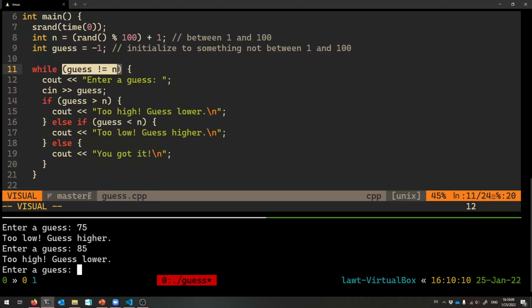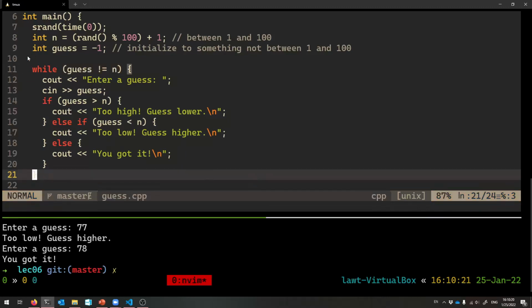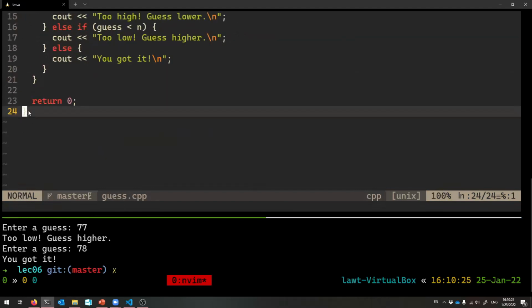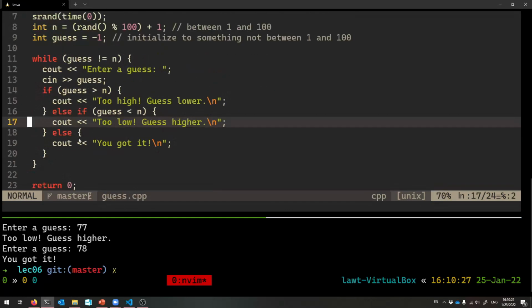75, 85, 80, 77, 78, yay. Okay, so I think you get the idea, and it's fun. Code this up and play it. This is what loops are for. Nice, clean, only 24 lines of code. This is the stuff of dreams, guys.